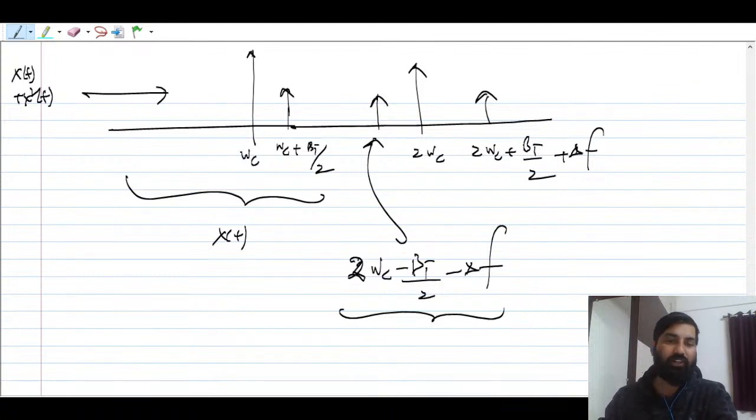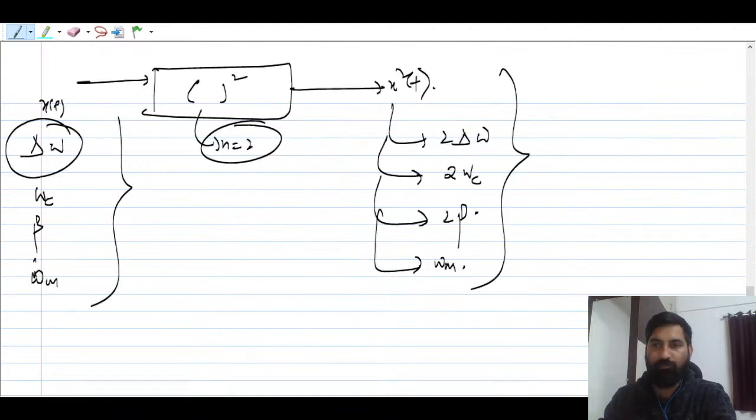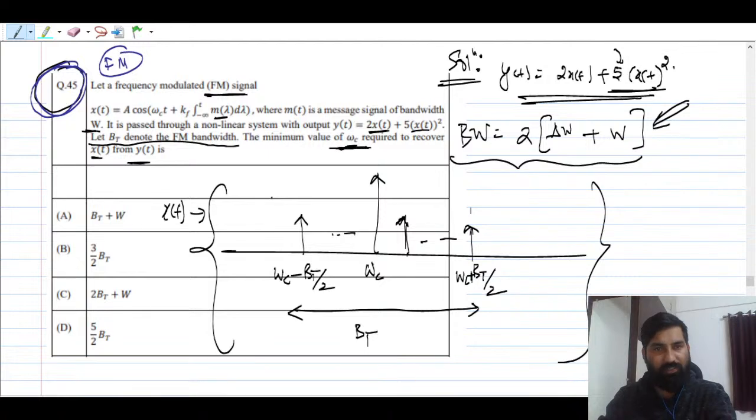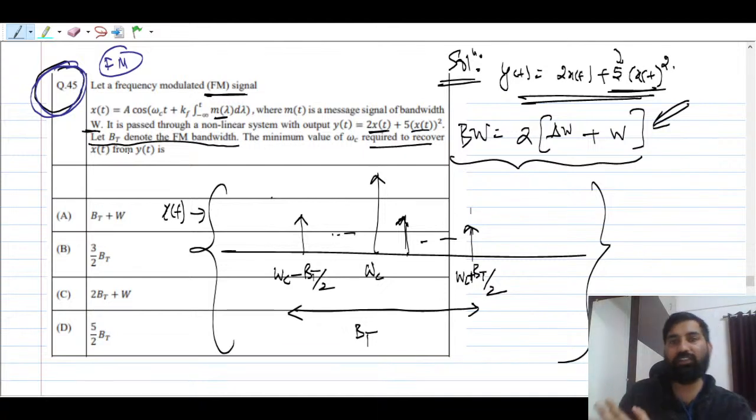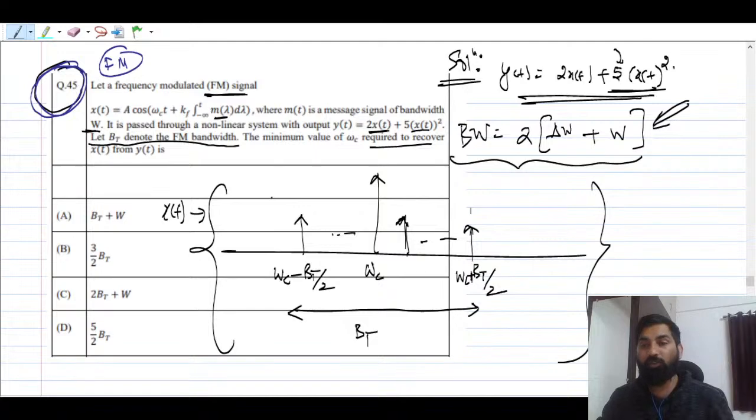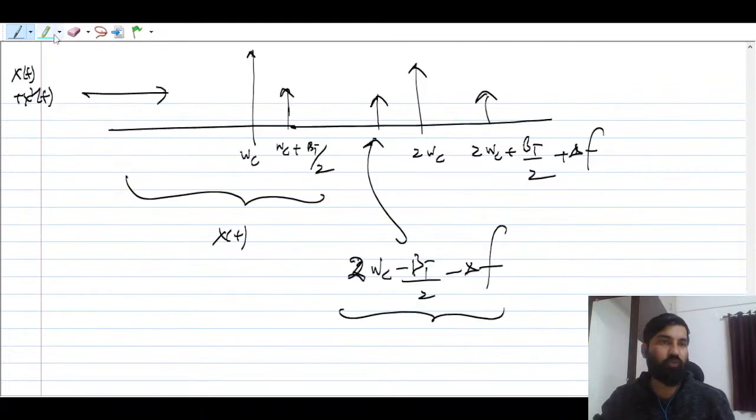Now, what is the question? According to the question, we have to go now. The question they have asked is the minimum value of omega c required to recover x(t) from y(t). So from y(t) you have to recover x(t), right? So what is the minimum value of omega c? That is very important to keep in mind. You can compare two frequencies here, right? So this frequency you can compare, and this frequency you can compare. Which frequency?